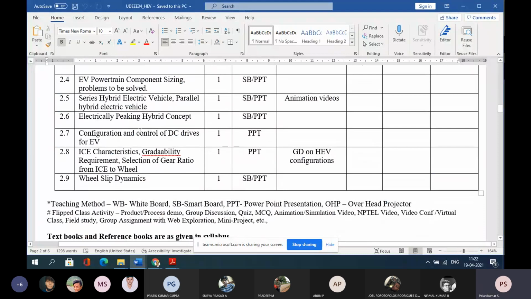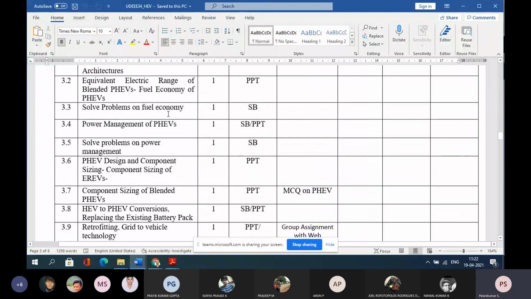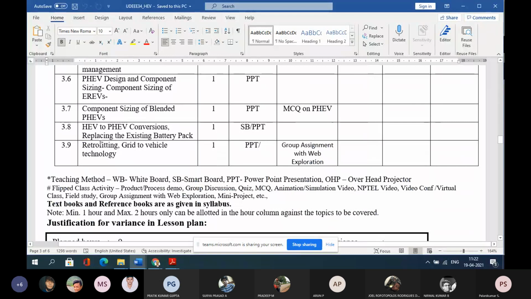Electrically peaking concept, DC drives, internal combustion engine, then introduction to plug-in hybrid electrical vehicle, its architecture, fuel economy, problems in fuel economy, power management, plug-in hybrid electrical vehicle design, component sizing, retrofitting technology, grid-to-vehicle technology.